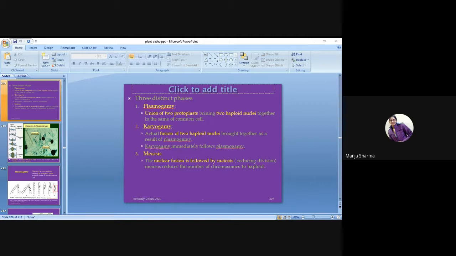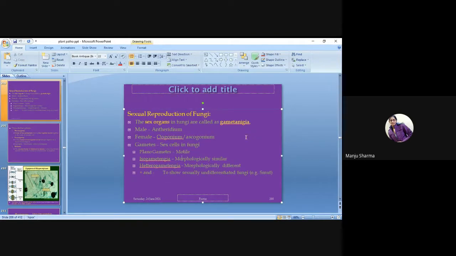In sexual reproduction, basically the sex organ of the fungi is commonly called gametangia. The male sex organ is antheridium and the female sex organ is oogonium. The sex cells in fungi are called gametes.